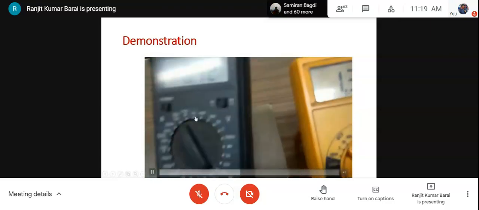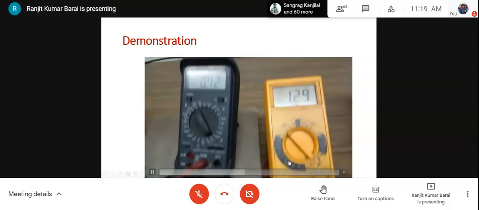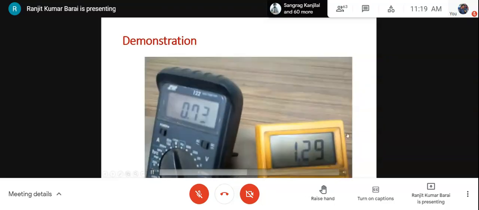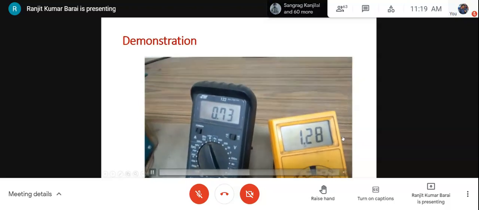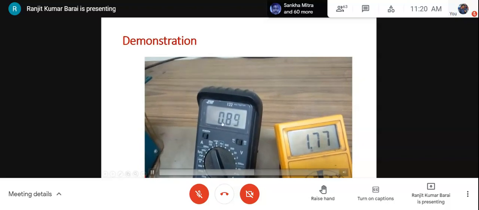So we were changing the potentiometer. Now this is set. This is the armature. This is the VG. This is armature current.